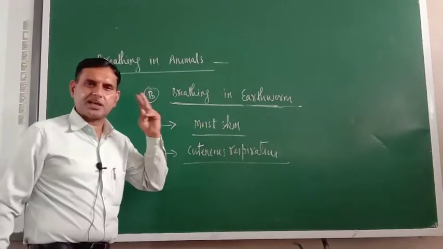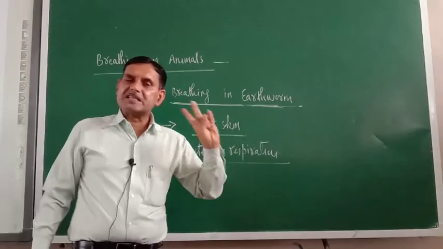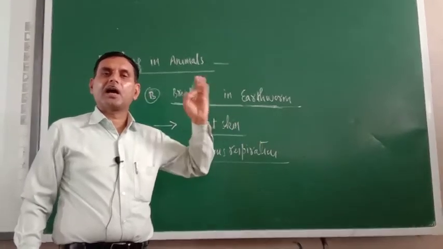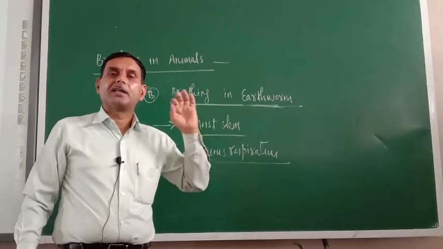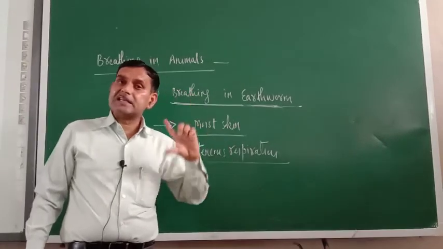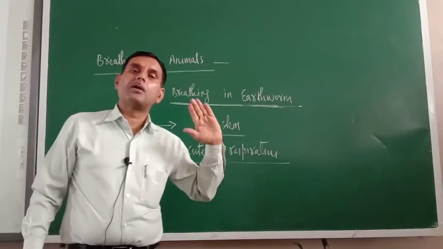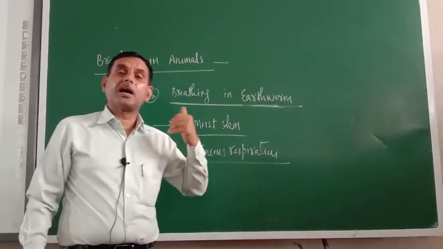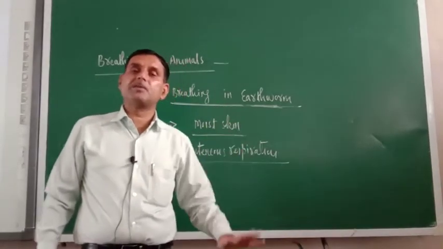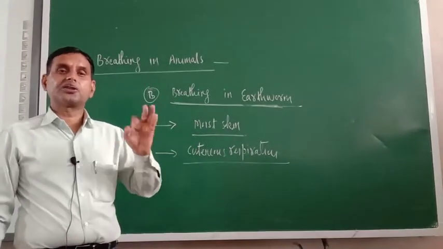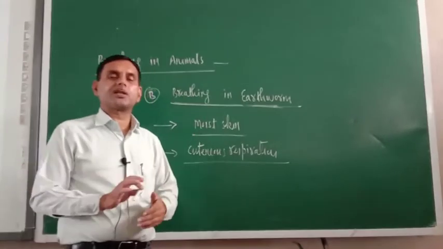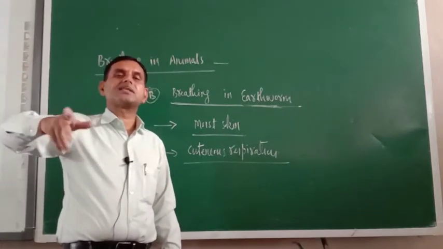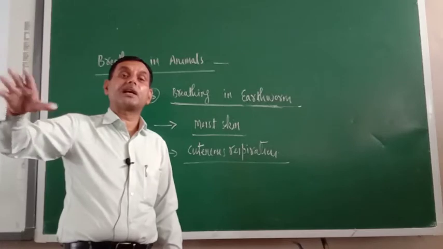Respiration through moist skin. Always remember, if skin is not moist, respiration will not occur and earthworm will die. That is why during rainy season only they come out on the surface of earth. Otherwise they will be in the hibernation stage only. They will be inside the earth. This is the only reason, because in rainy season temperature is less and always rain is there. So their skin will be moist and they will feel comfortable.